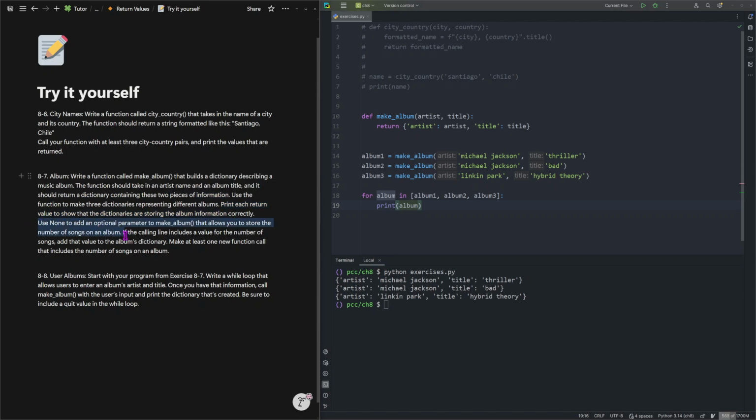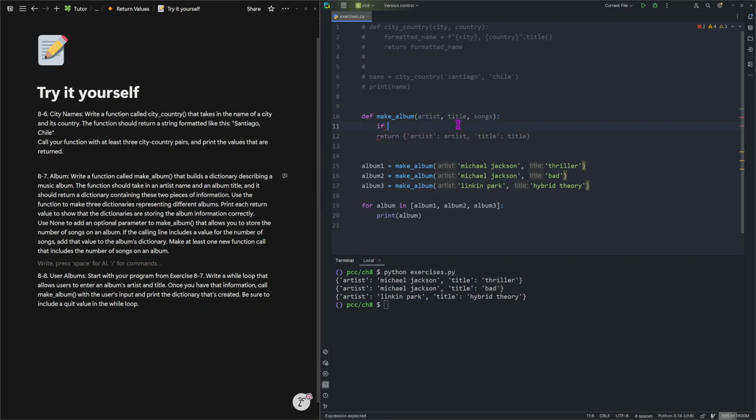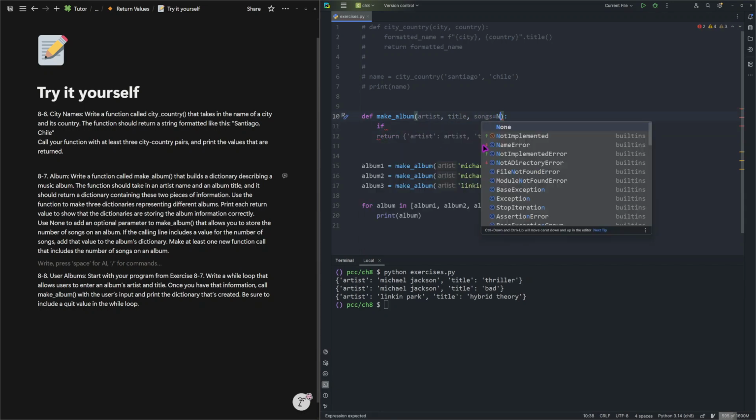Use None to add an optional parameter to make_album that allows you to store the number of songs on an album. If the calling line includes a value for the number of songs, add the value to the album's dictionary. Make at least one new function call that includes the number of songs on an album. Okay, now we can say songs, number of songs, and first we will need to make it optional using None.